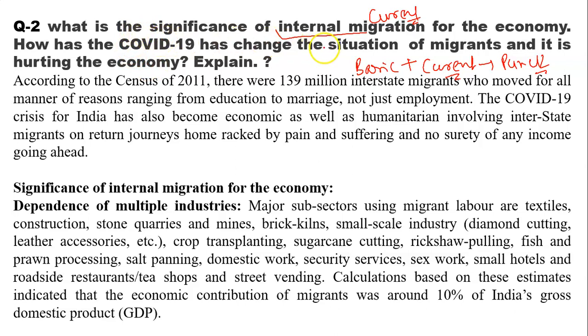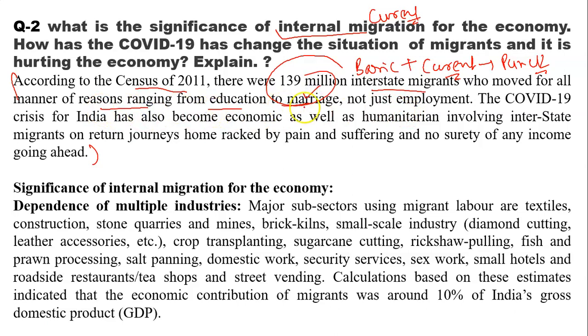I am coming back to my question. What is the significance of internal migration for the economy? How has COVID-19 changed the situation of migrants and how is it hurting the economy? Explain. So we will define some introductory part through the question. We will take some data from census 2011. According to census 2011, there were 139 million interstate migrants who moved for all manner of reasons, ranging from education to marriage.